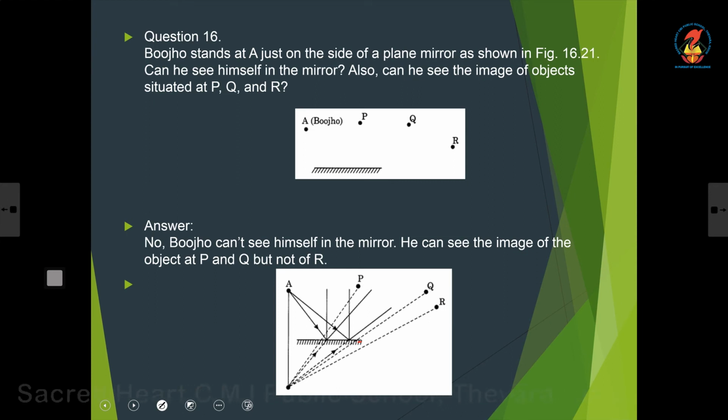Okay. So, he will not be able to see himself, but he will be able to see the image of the object placed at P and Q, but not R.